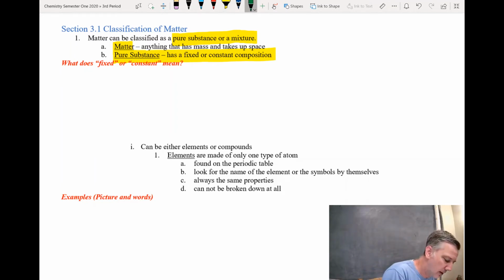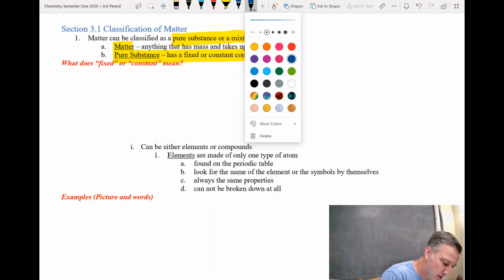So a fixed composition, let me change my ink pen here. I think I'm going to go with blue.